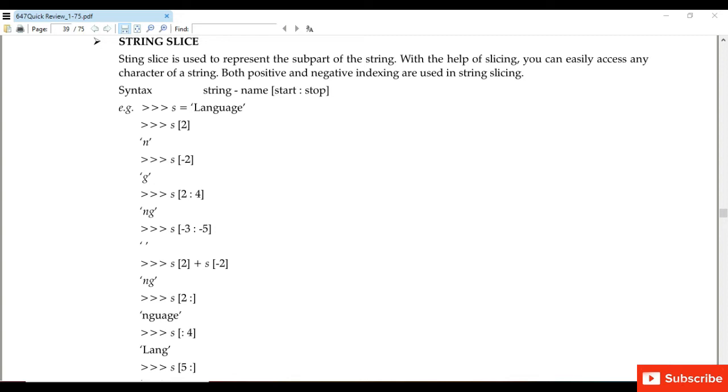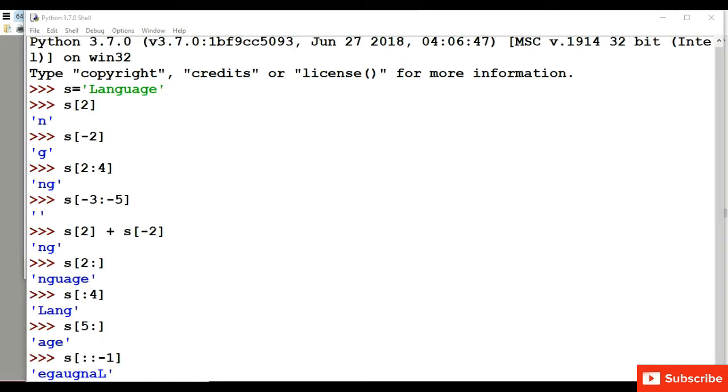So slicing. Okay, in this we are dividing the string into small parts. Okay. So if we divide a string into small parts, that becomes a substring. As we have already studied that substring is a part of string, so we can divide the strings. Next we have taken s, in the bracket we have written -3 colon -5, so blank space will be displayed. Similarly you can try the other example.